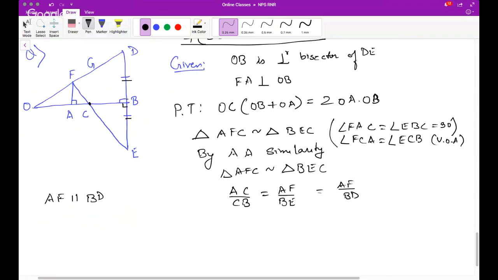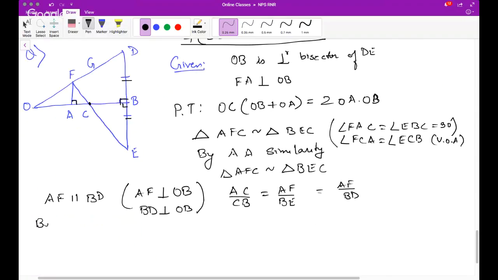Because this is 90 degrees and this is 90 degrees. AF was perpendicular to OB, and BD is perpendicular to OB, because OB was perpendicular bisector of ED. So hence AF is parallel to BD.